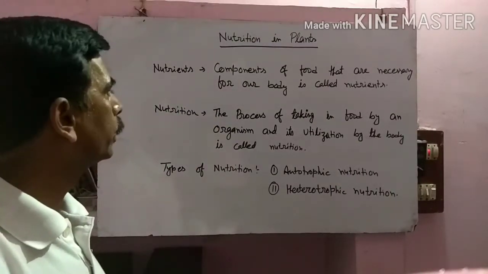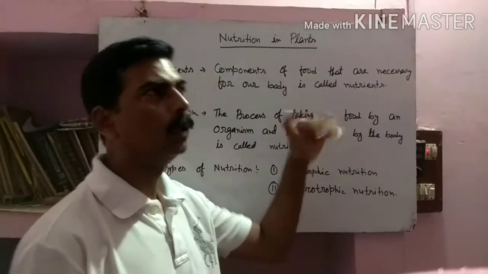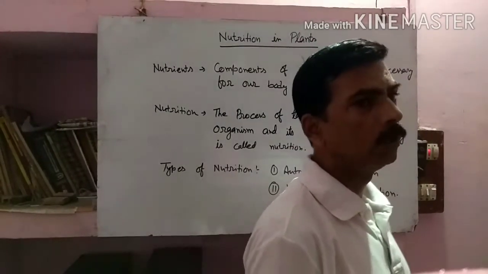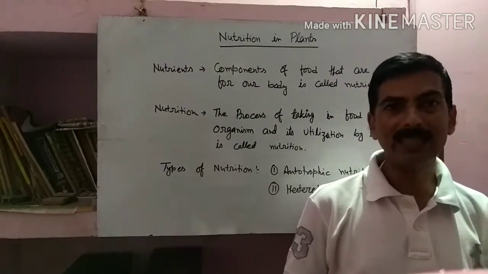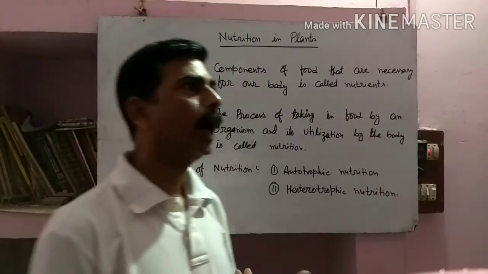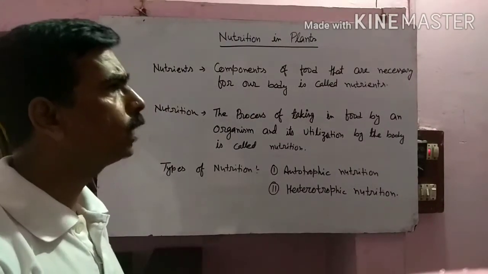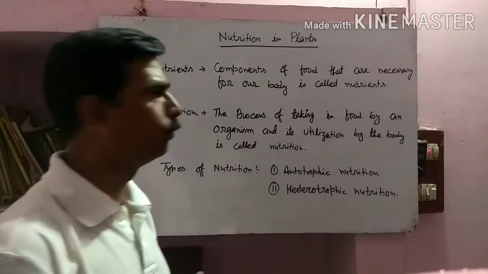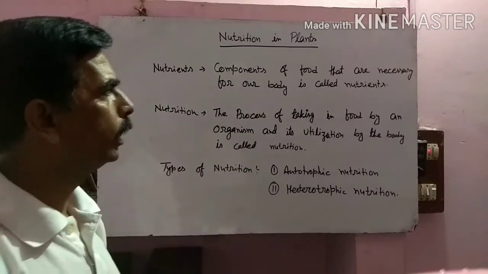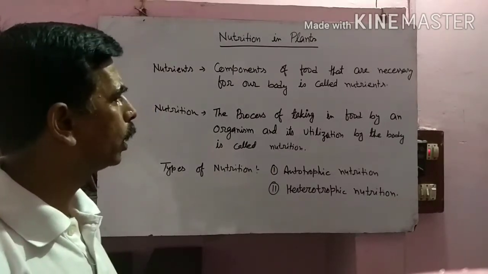The next one is nutrition. All the nutrients are present in food. As we discussed, food is required by the body for our growth, for other activities, and for the repair of cells. So we need food, and food has nutrients. But if food has nutrients, what is the use of that? The process of taking food into the body by an organism and utilizing it is called nutrition.